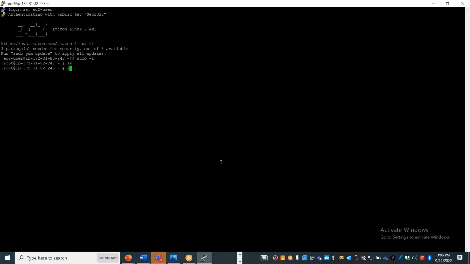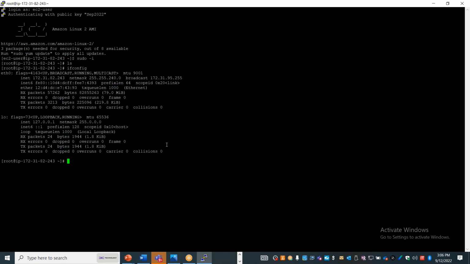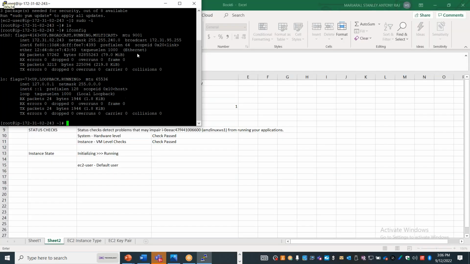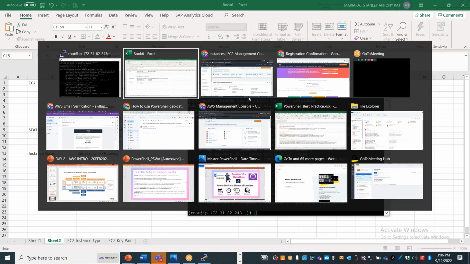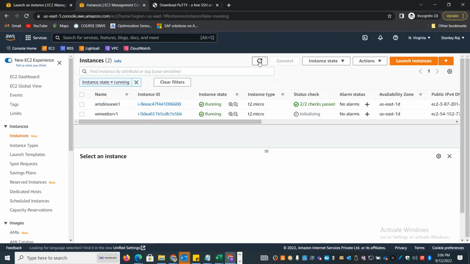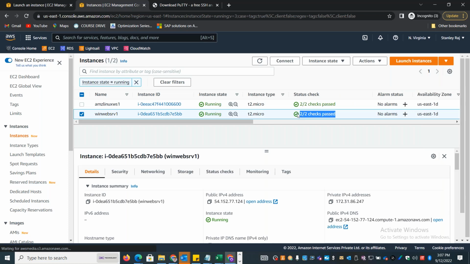And the machine IP address is there. Now I'll go and check the Windows instance. In less than 5 minutes, we were able to create a Linux instance and log in. Similarly, I'll check the Windows system now. The Windows system is also showing running, and it says 2 by 2 checks passed. Unlike Linux, Windows needs a couple of additional steps.